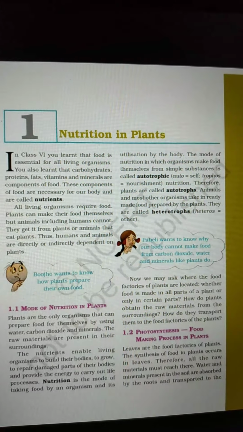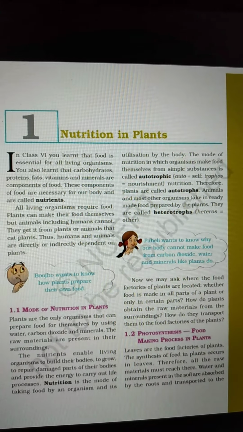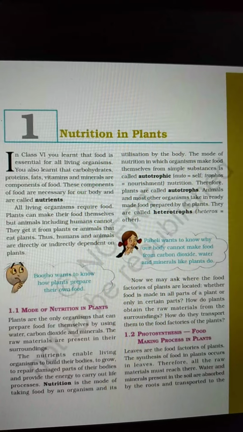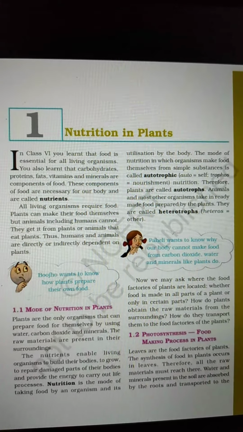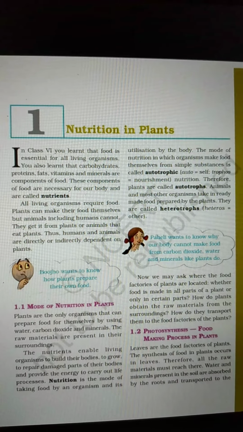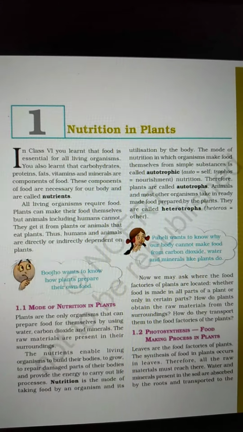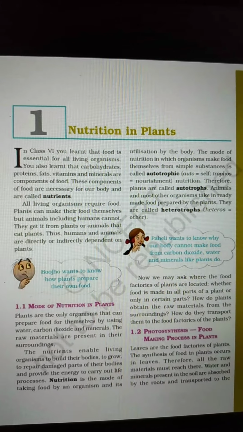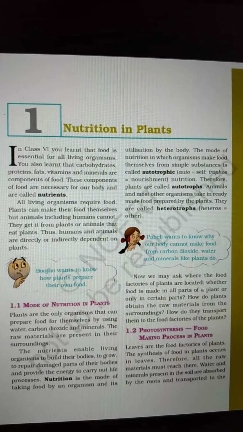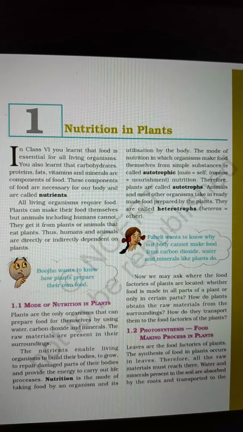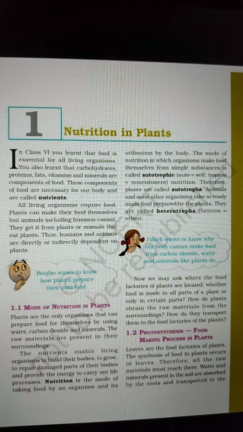Now here, this girl Paheli wants to know why our body can't make food from carbon dioxide, water and minerals like plants do. For this question, some other questions are also asked, and we shall read further about them. There are other questions too, like where is the food factory of a plant located?